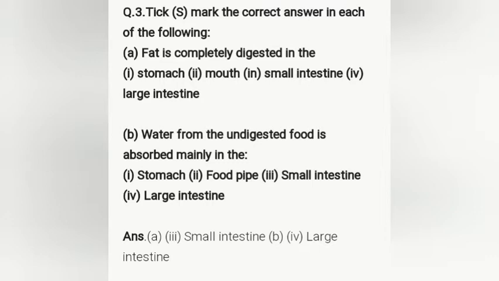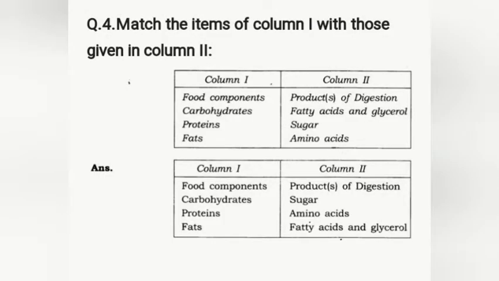And the third question is: tick the correct answer in each of the following. A. Fat is completely digested in the stomach, mouth, small intestine or large intestine. It is in the small intestine. B. Water and undigested food are absorbed mainly in the stomach, food pipe, large intestine or small intestine. The answer is large intestine.